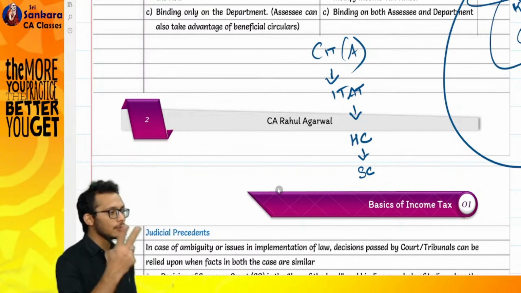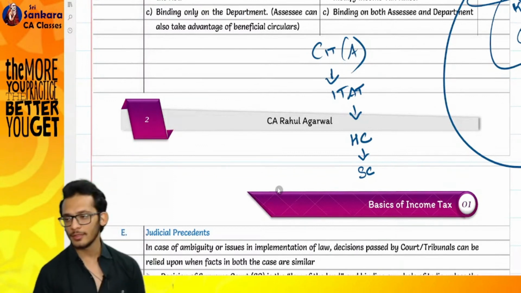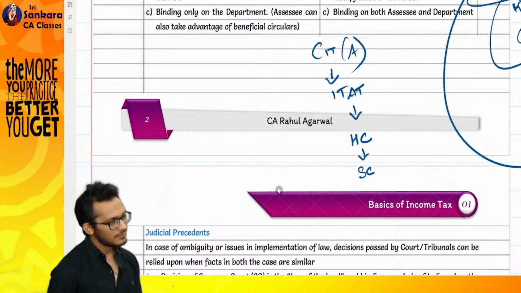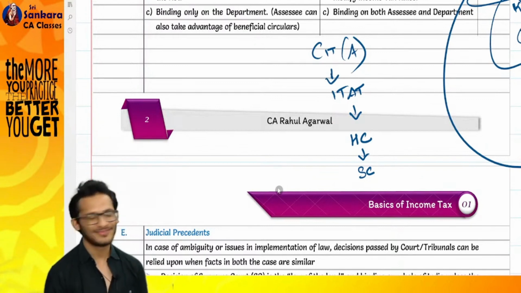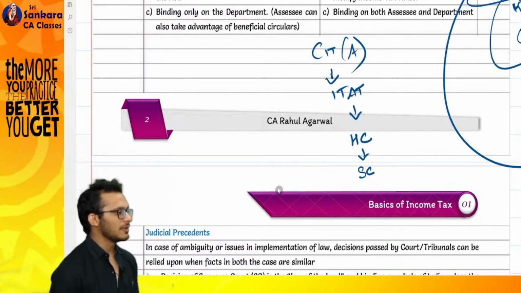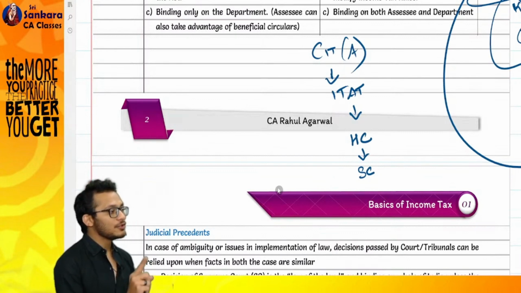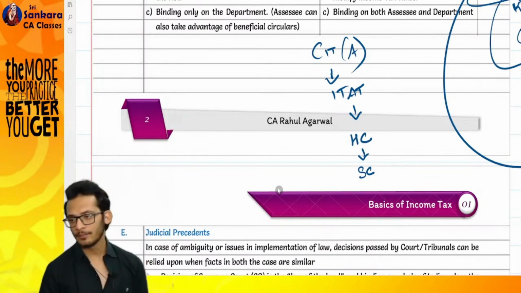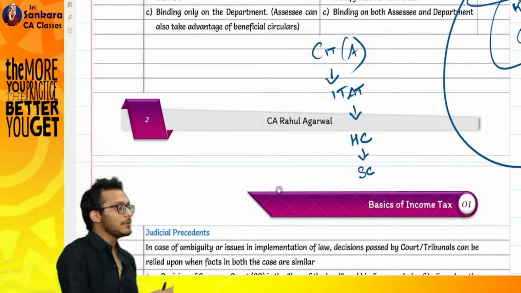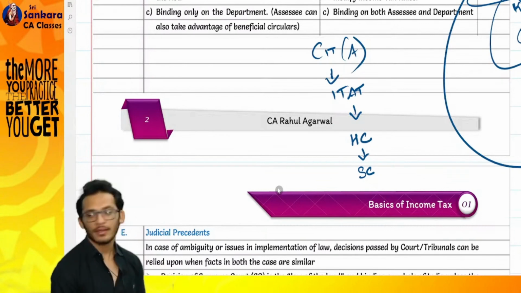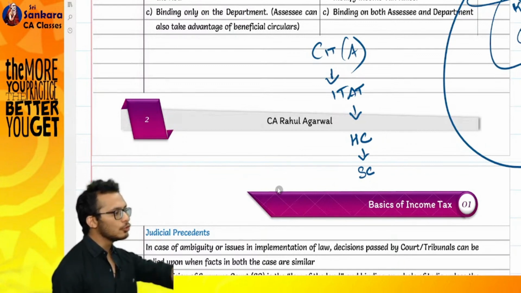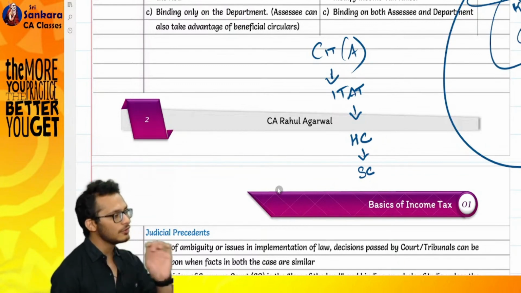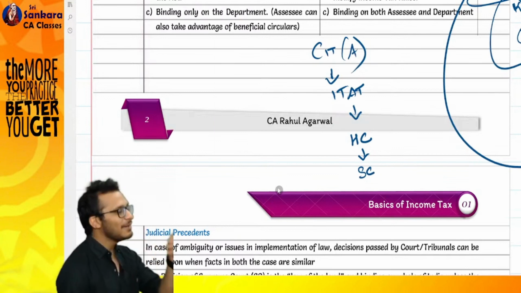The Supreme Court has the authority to overrule an Act also, but the Act has the authority to overrule the Supreme Court also. Understand, the Supreme Court is nothing but a judicial body, which means it can interpret what is there in the Act, yes or no? Today, the Act says 1 plus 1 is 2. The Supreme Court said, boss, if 1 plus 1 is 2, then 3 minus 1 is also 2.